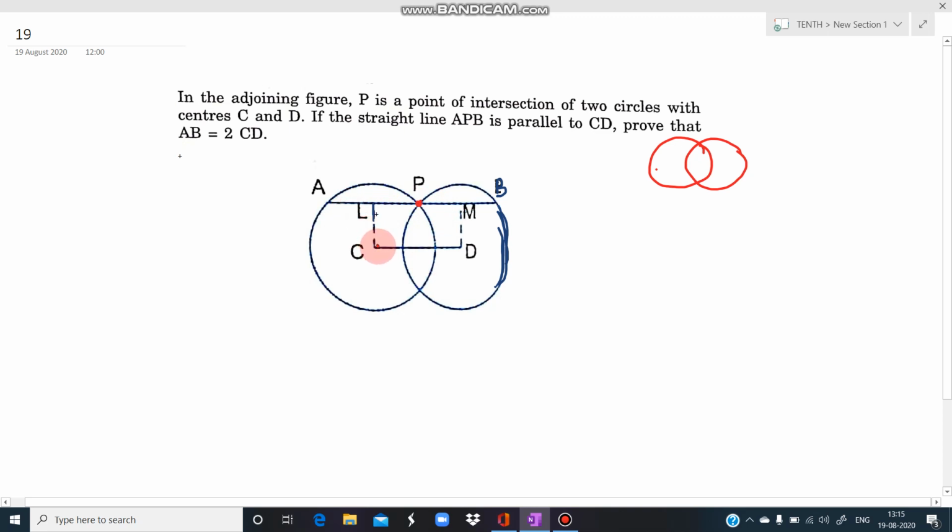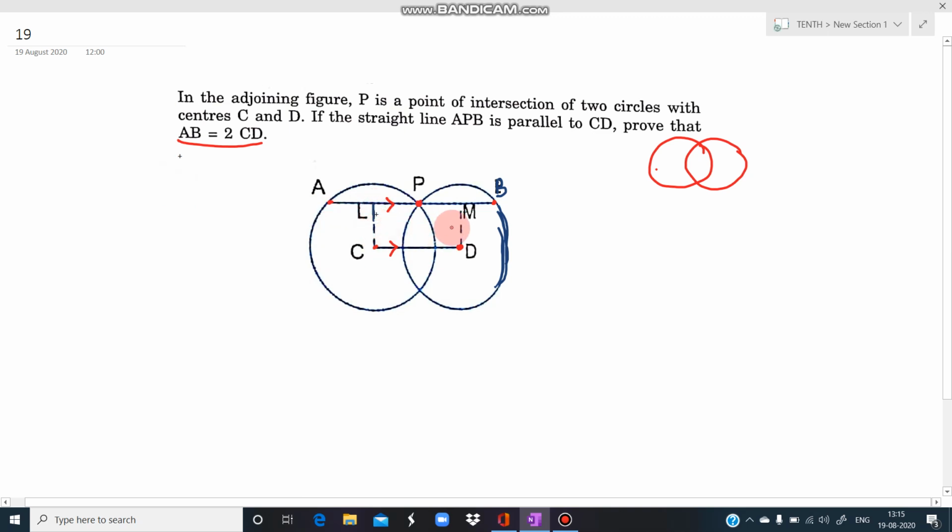Then we are given that C is the center of one circle, D is the center of the other circle, APB is a straight line, and it is parallel to the line CD. We have to prove that this AB is 2 times CD. So how can we prove it?